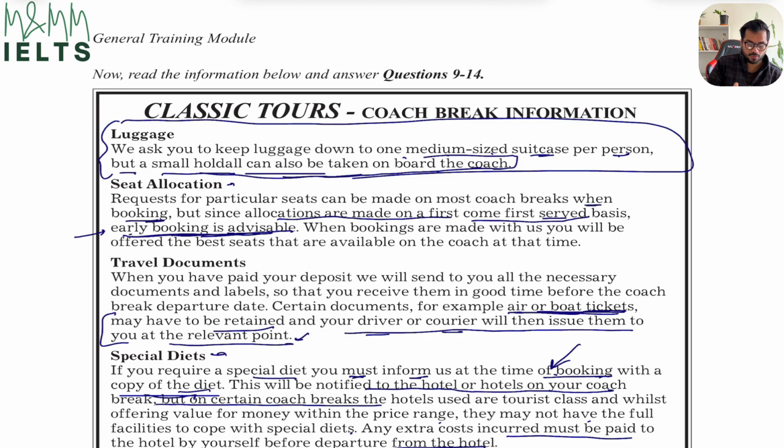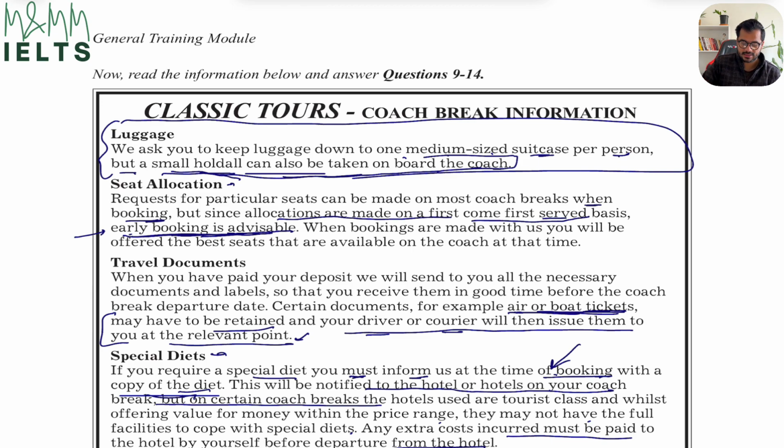Now, they have said a small hold-all can also be taken on board. A small handbag can be taken on board. They didn't put any sort of conditions alongside. They didn't say it's only subject to availability, it's only when space is available, it's only when there are X number of people. They said nothing about it. They just said a small handbag can be taken on board the coach. So that's kind of a guarantee that a small handbag can be taken.